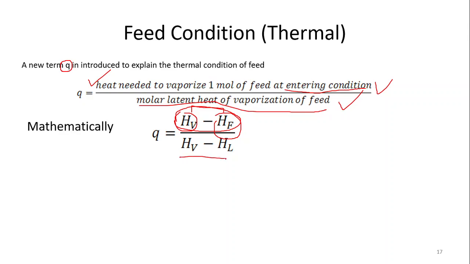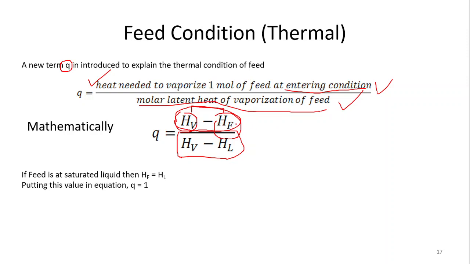And HV minus HL is the amount of heat required from saturated liquid to saturated vapor. That is nothing but the latent heat of vaporization. So this is the mathematical representation of the value of q. And for example, now let us take one case. If the feed is saturated liquid, meaning the feed that is entering into the column is saturated liquid.